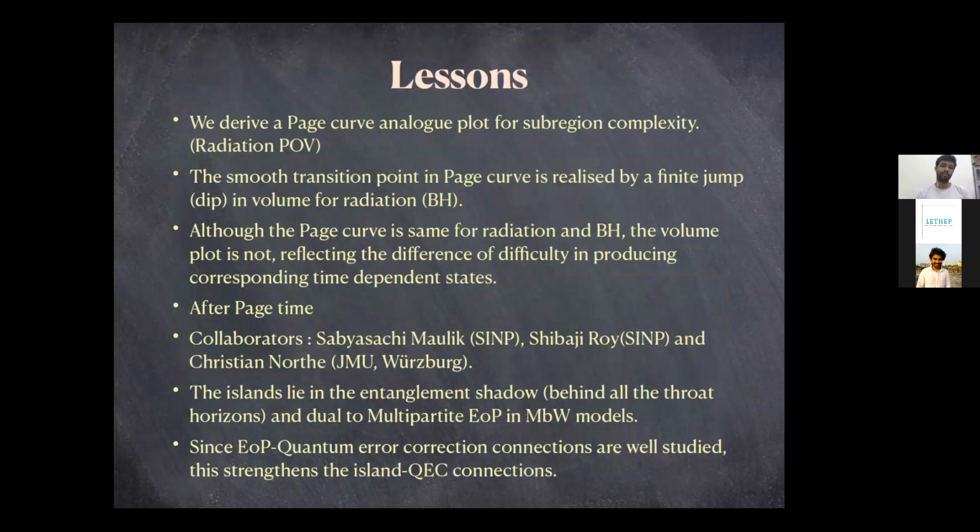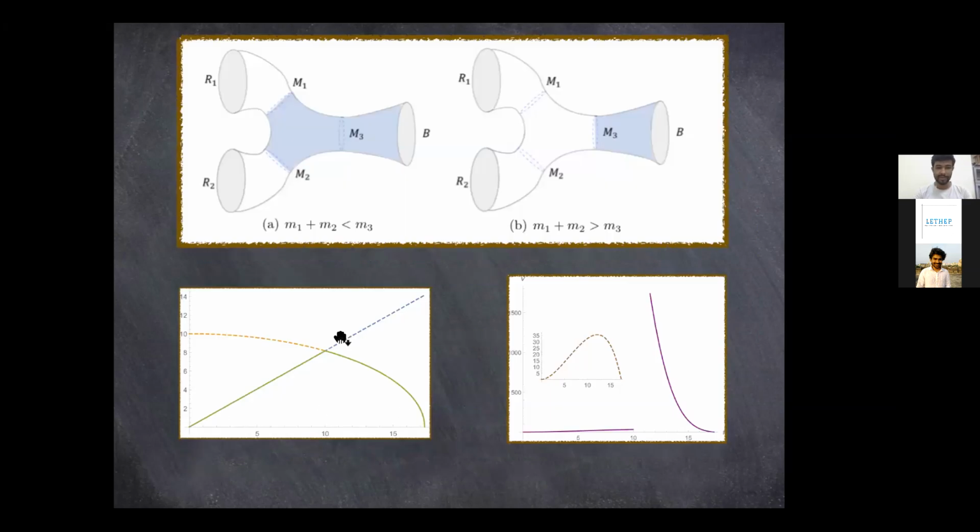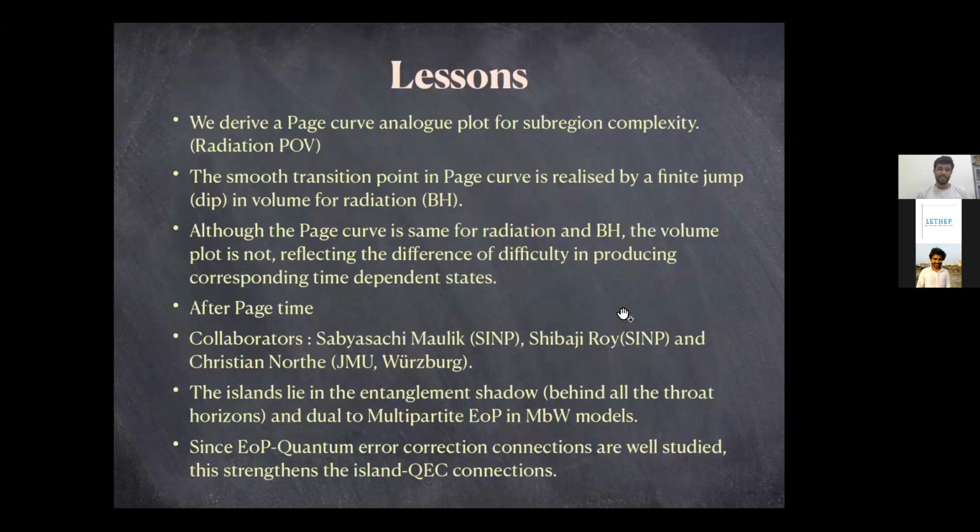The smooth transition point in the Page curve, in the entanglement entropy plots, for example in this plot at this n value, is a smooth transition from this blue curve to this orange curve. But in the case of volume, there is a finite jump. That would be a dip if you consider the volume corresponding to the black hole side.